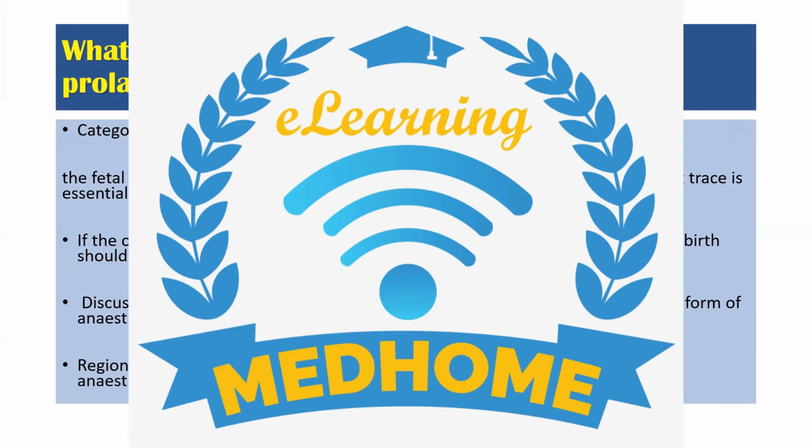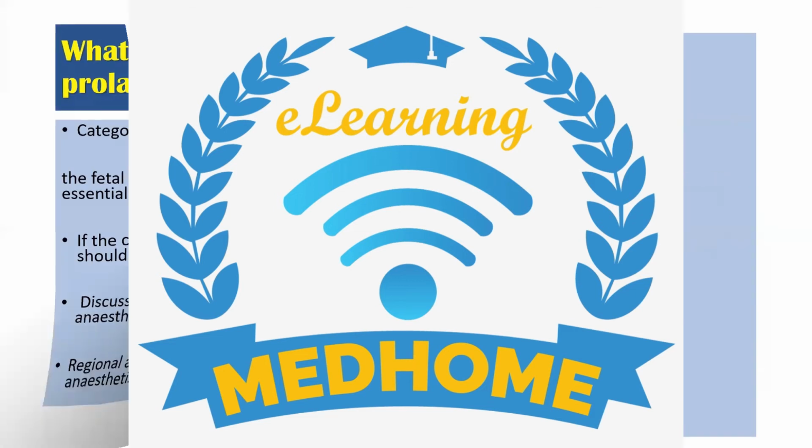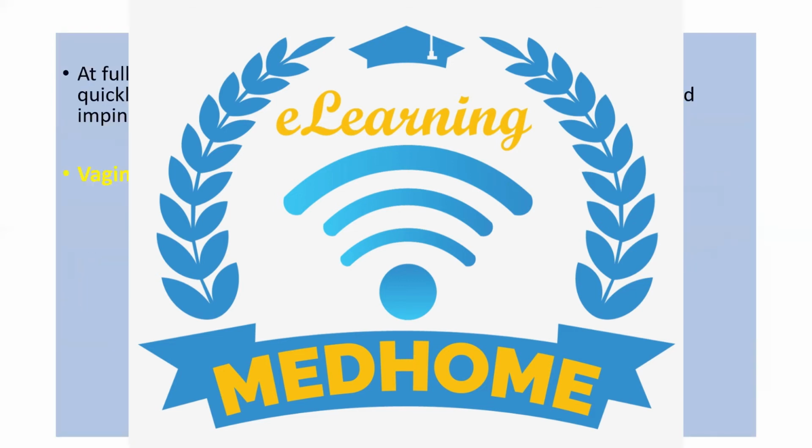Now, what is the optimal mode of birth with cord prolapse, category 2 cesarean section? As we said, it can be considered when the fetal heart is normal, but in that case we will continue continuous fetal monitoring. If the CTG becomes abnormal, recategorization to category 1 birth should immediately be considered. Discussion with the anesthetist should take place to decide the appropriate form of anesthesia. Regional anesthesia can be considered in consultation with an experienced anesthetist. Regional can be considered; it is not necessary that the patient needs GA.